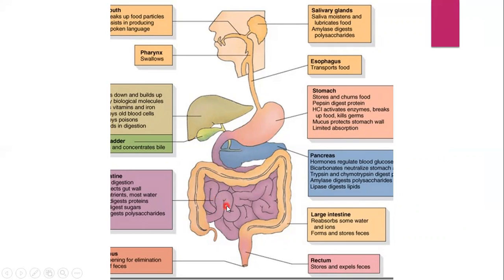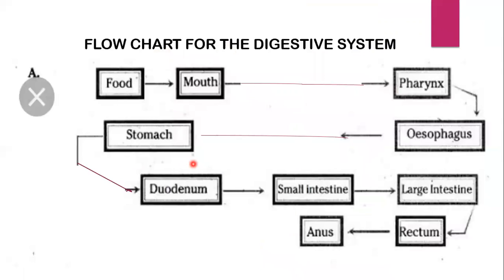The rest remains in the large intestine and goes into the rectum. The rectum can store feces and then it is excreted out through the anus. So this is how the whole process of taking in and absorbing the food and excreting out the unwanted substances happens.